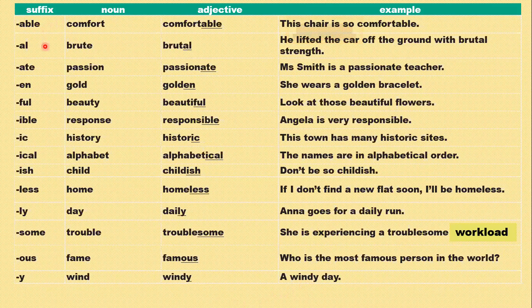So I hope the adjectives are very clear to you. You can add so many different suffixes, that is able, al, ate, ful, ible, en, ic, ical, ish, less, ly, some, ous, y, and many others, to change a noun into an adjective, okay? I'm giving you a minute. You can go through this by yourself and then we're going to move on. If there is any word that is not clear to you, ask me.